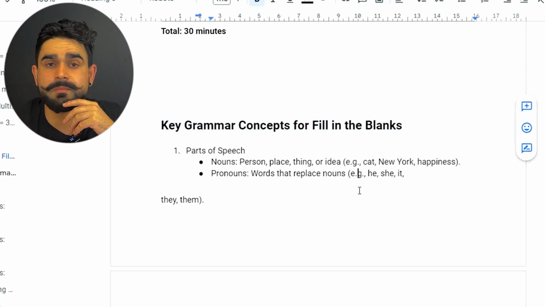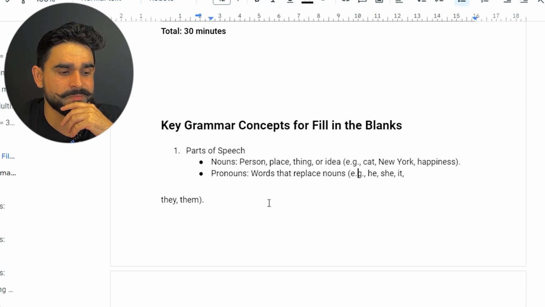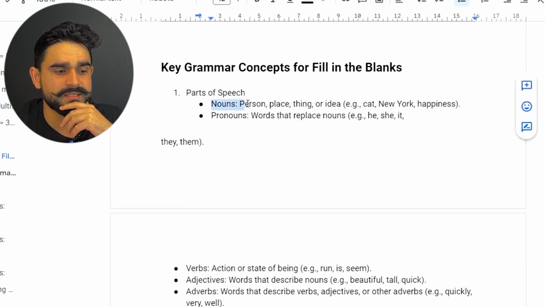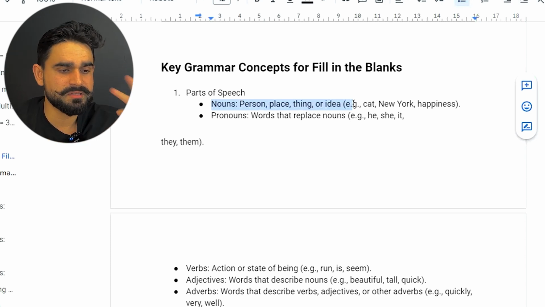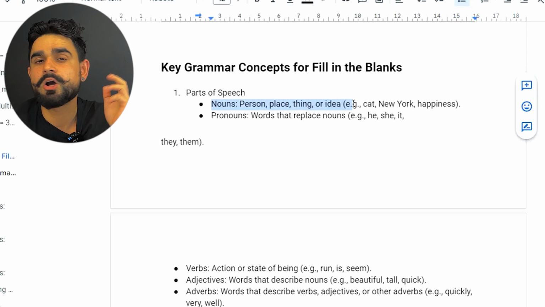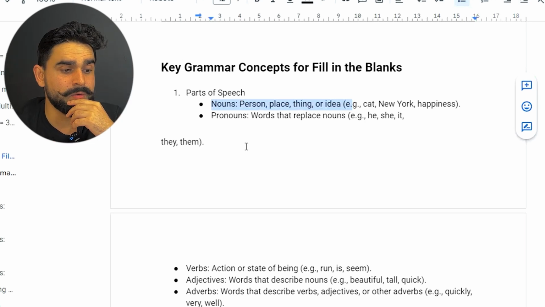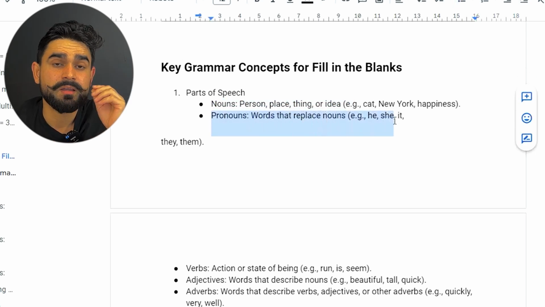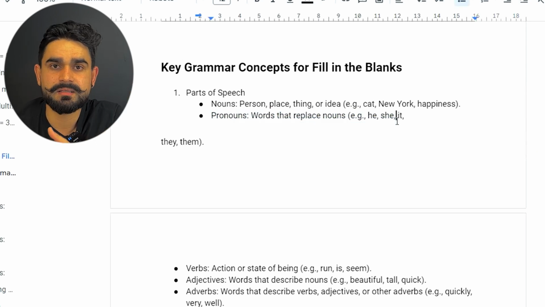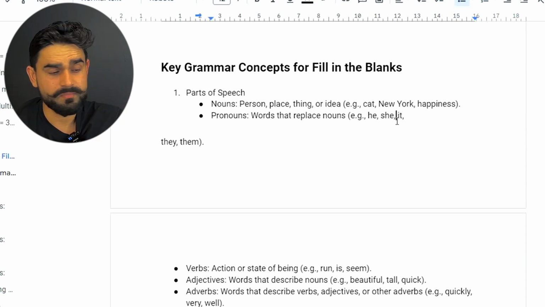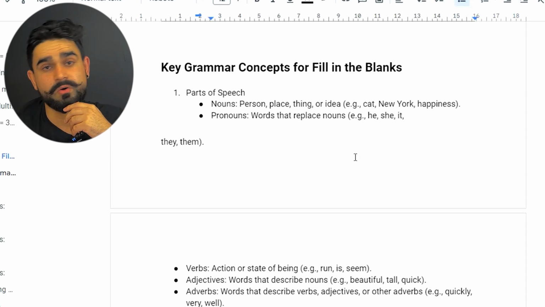So guys, first is the parts of speech. Noun. So what is a noun, guys? Any person, place, thing. For example, cat, New York, happiness, dog, all the names of a person, thing, or any idea, all these things are nouns. And pronoun, what is a pronoun? The word that replaces the noun is a pronoun. For example, he, she, it. These are all pronouns. Okay, so now we know what nouns are and what pronouns are as well. That's good. Now quickly move on to the next one.